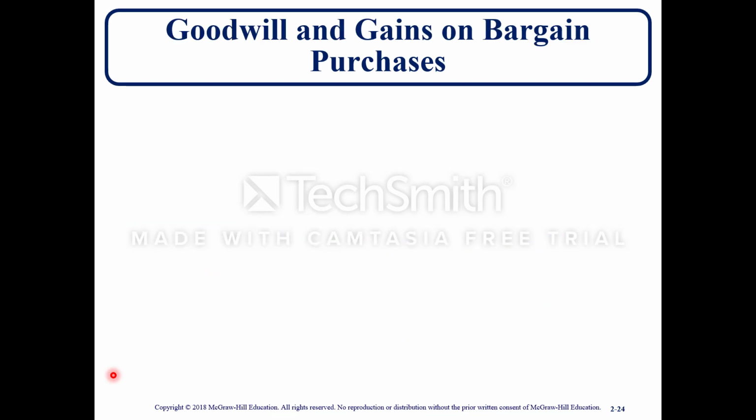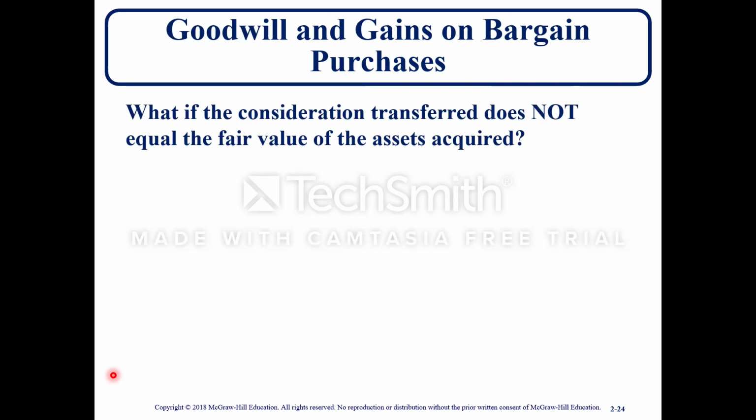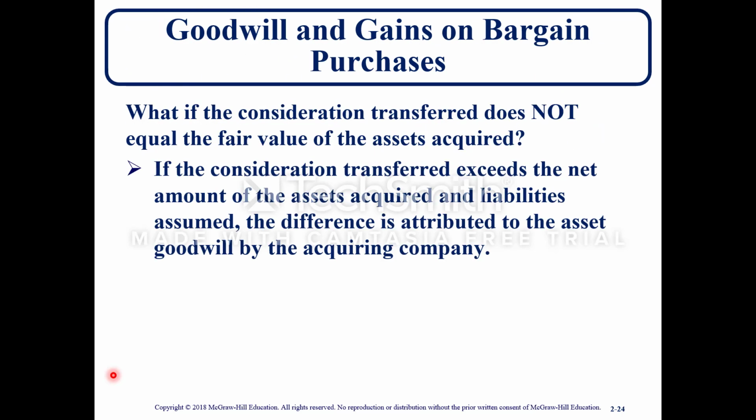So goodwill and gains on bargain purchases. What if the consideration transferred does not equal the fair value of the assets acquired? If the consideration transferred exceeds the net amount of the assets acquired and liabilities assumed, the difference is attributed to the asset goodwill by the acquiring company. Basically, they're saying the amount that you paid for the company, when you look at the actual net fair value of the company, you paid more than what it's worth. And that could be possible, and what it would be attributed to is goodwill, the difference.